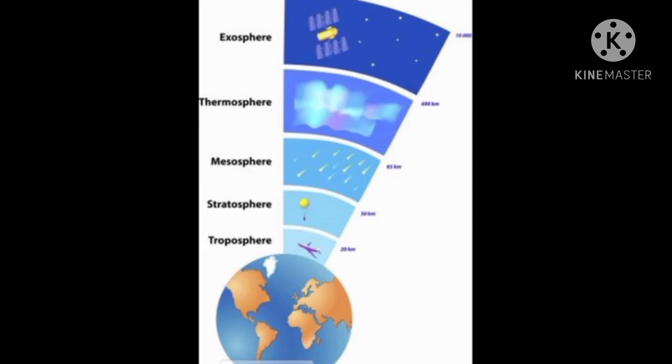Third one is the mesosphere. It is present above the stratosphere. The temperature decreases with height, and it reaches a minimum of about minus 90 degrees Celsius. Ionosphere is the layer present above the mesosphere, and it is ionized by solar radiation. Exosphere contains oxygen and hydrogen atoms.